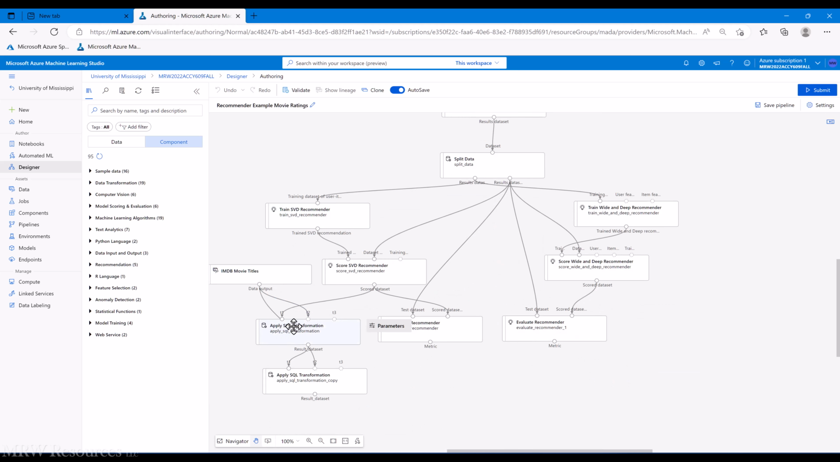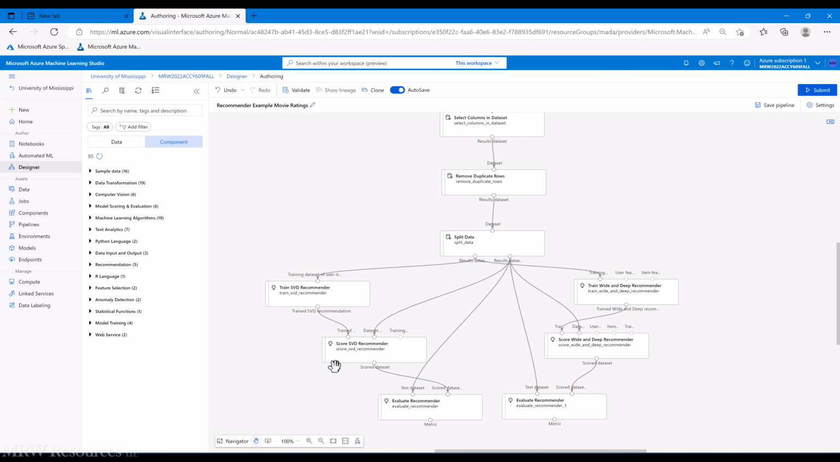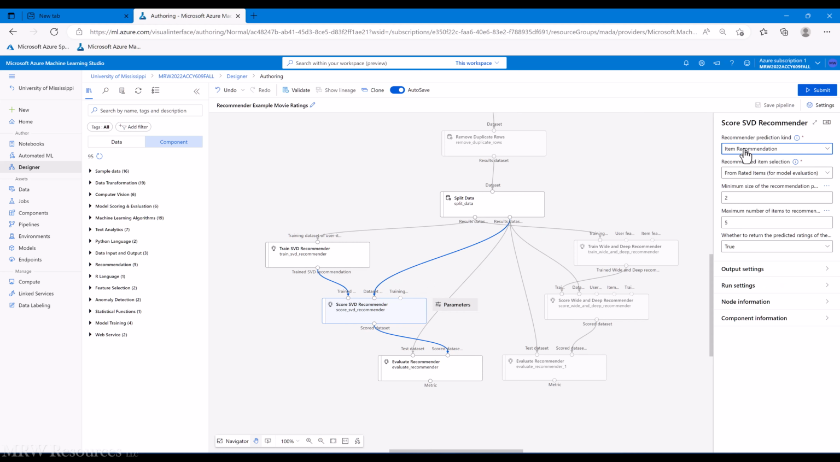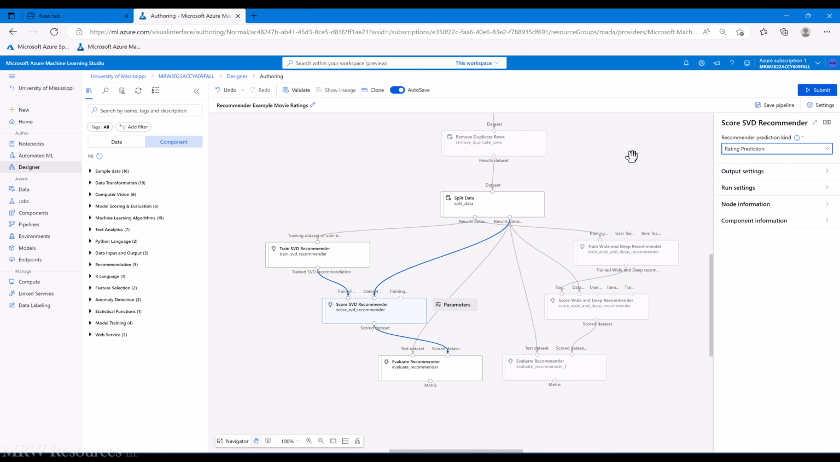All right, so I'm going to get rid of all this where we actually put the movie names back, since we know how that works now. And I'll go ahead and keep both the SVD and the train wide and deep in here because both of them give us this option. So instead of an item recommendation, we just do a rating prediction. And the rating prediction doesn't give us any other parameters in SVD, so we go ahead and make that change and we're good to go.